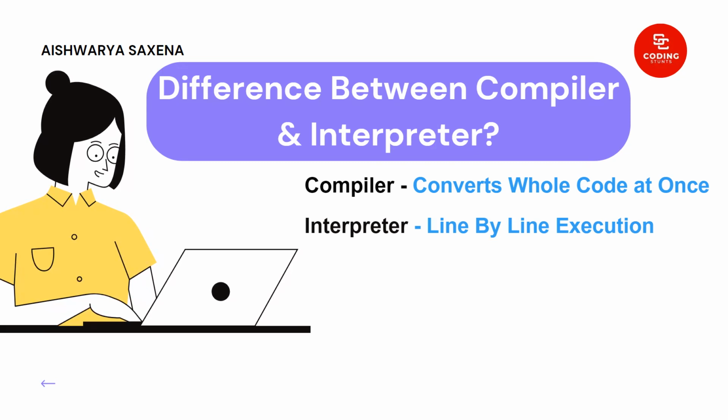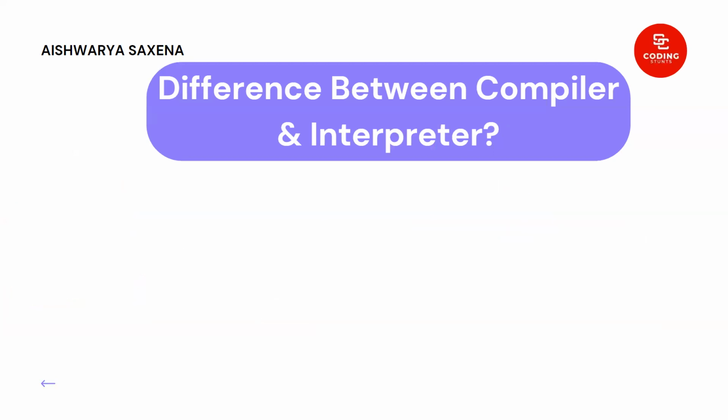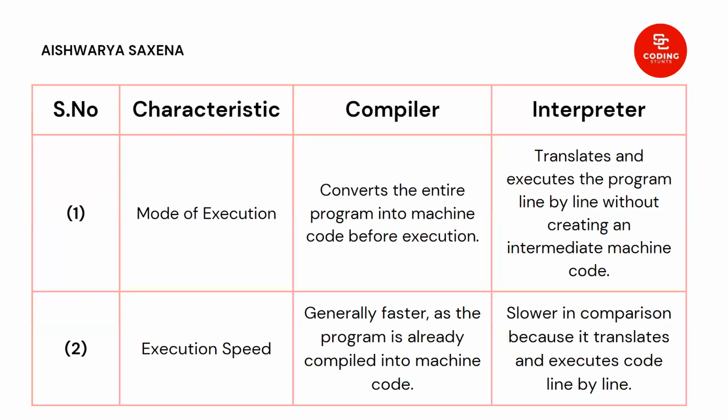The basic difference between the compiler and interpreter is that the compiler converts the whole code at once, whereas the interpreter converts the code line by line. I have discussed this in detail in the previous video. In case you have not watched that video, please watch it and come back to this one. There are some characteristics on which we can compare the compiler and interpreter.